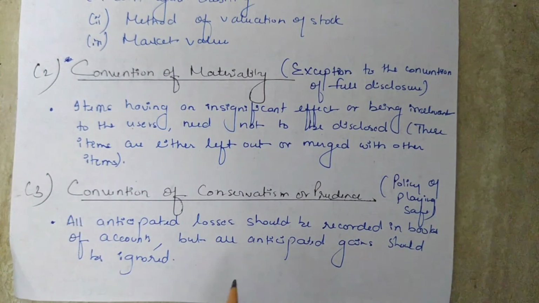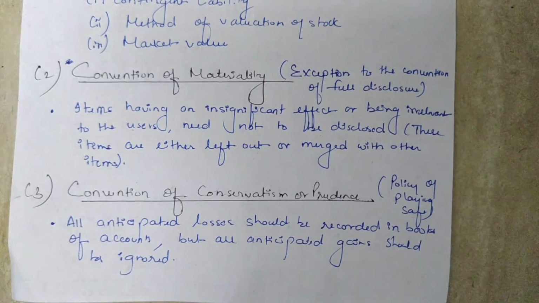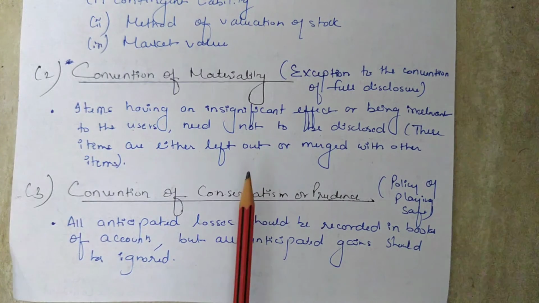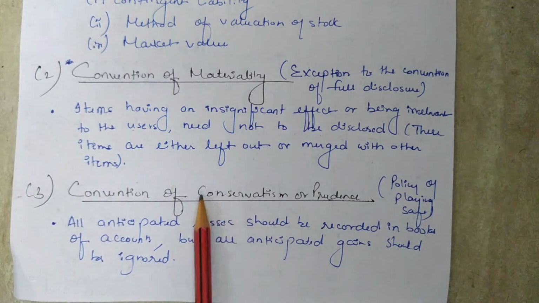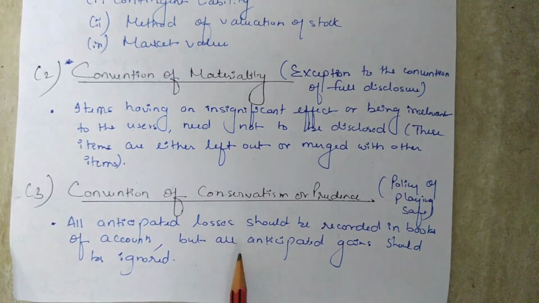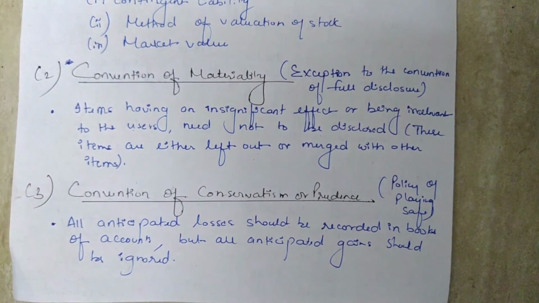Provision is also made for all the known liabilities and losses, even though the amount cannot be determined with certainty. For example, if a company lends some amount to debtors, what is the guarantee that the debtor will repay the full amount to the company? So for such uncertain losses, the company makes provision from its profit to meet them.